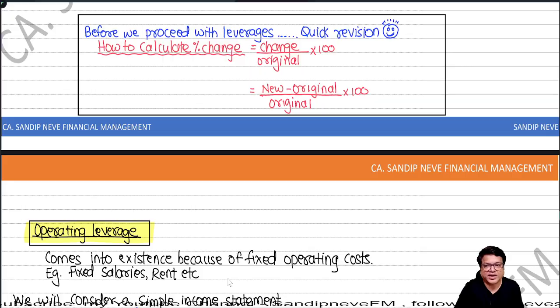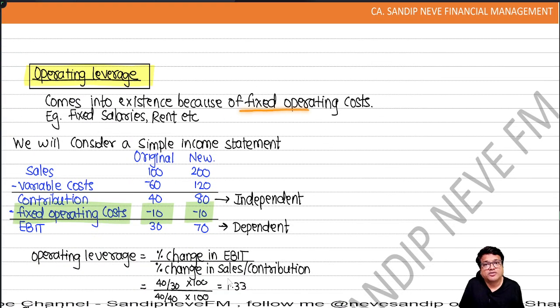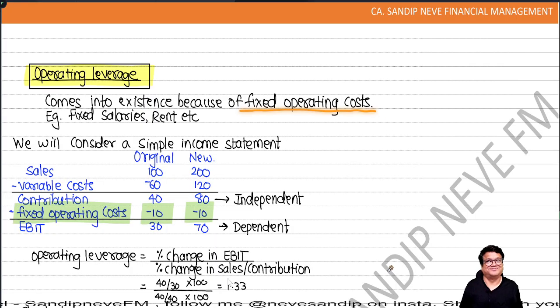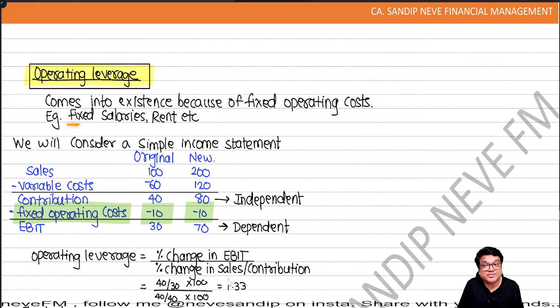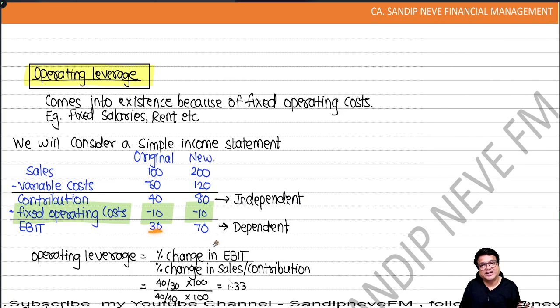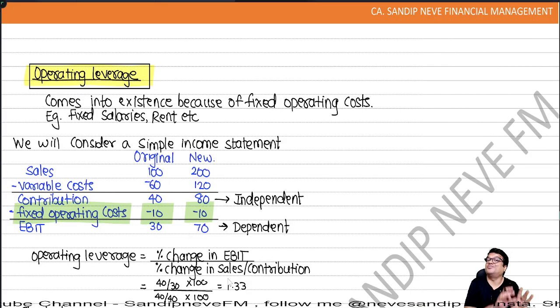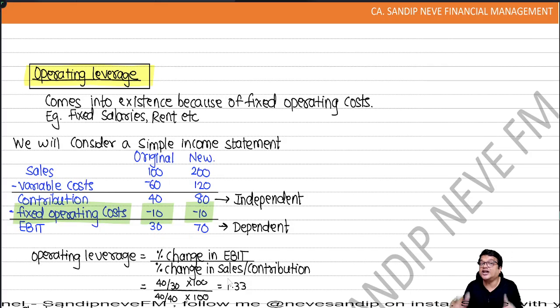Let's talk about operating leverage. It comes into existence because of fixed operating cost, something like fixed salary, rent. We have taken an example. We started with sales and we reached up to EBIT. What we noticed: sales doubles, variable cost doubles, contribution doubles, but operating fixed cost doesn't change, people. Because of that, EBIT also doesn't move in the same proportion. There is some disproportionate movement.